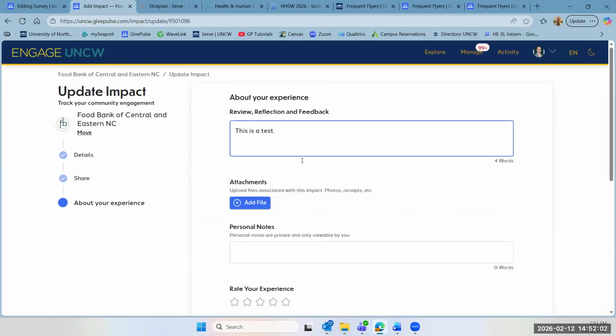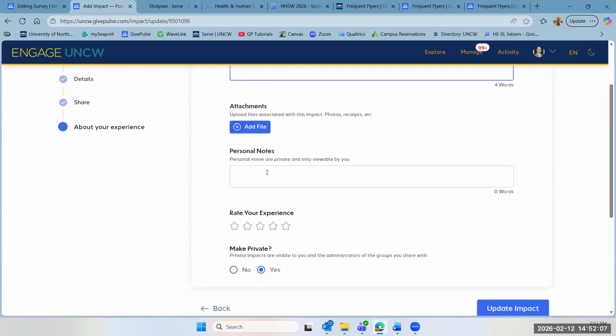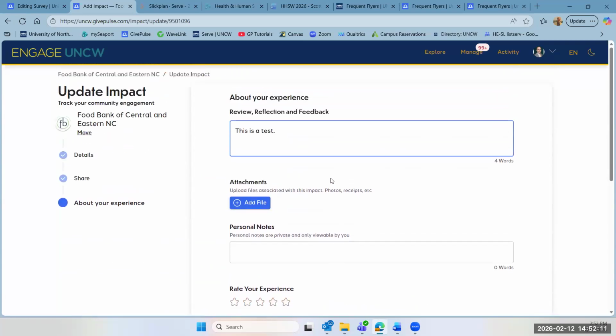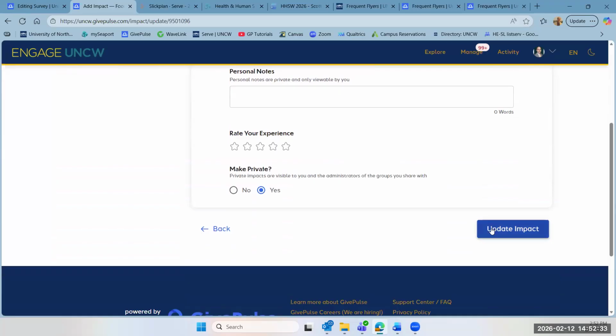And then you have an opportunity here to write a reflection about your experience, to add a photo, to add any personal notes, to rate the experience. And feel free to do this. If you're not doing this for a course, this is kind of just for your own edification, for lack of a better word. But feel free to do this for purposes of the frequent flyer submission. You don't need to fill out any of this stuff. But then you'll click Update Impact.